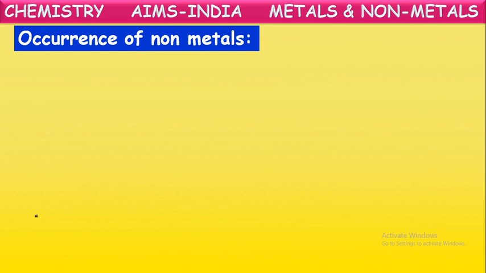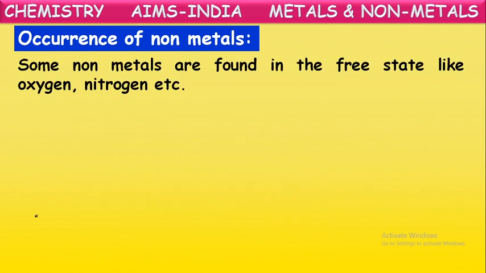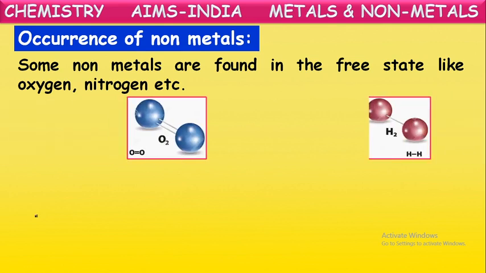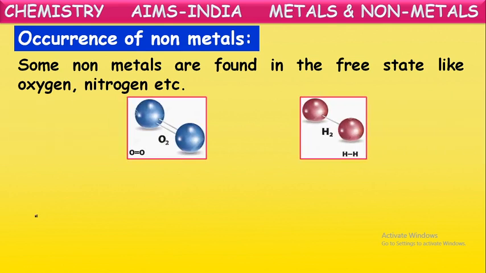Occurrence of these non-metals. Just like the metals, these non-metals also exist in the free state as well as in the combined state. Some non-metals are found in the free state, some are found in the combined state. Examples of non-metals found in the free state are nitrogen and oxygen. They exist in the atmospheric air in the free gaseous form. Not only in gaseous form, some other elements also exist in different states.